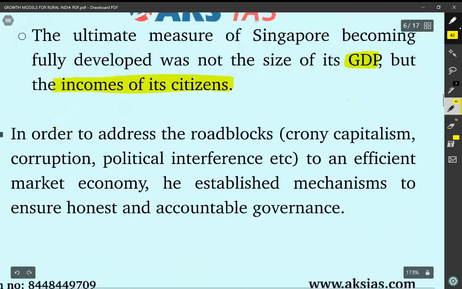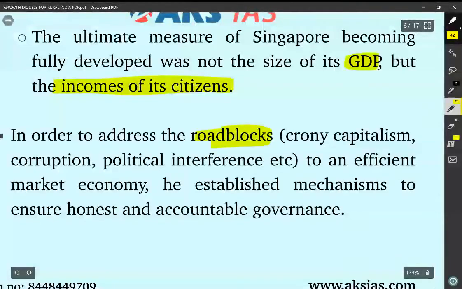In order to address the roadblocks to an efficient market economy, that is, crony capitalism, corruption, and political interference, he established mechanisms to ensure honest and accountable governance. Through this, he made the ease of doing business in Singapore a reality.